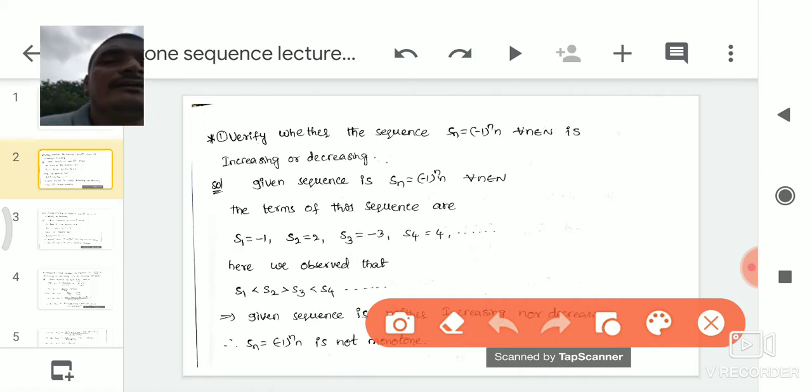Here we observe a relation between the terms of the given sequence. That is, here S1 is less than S2 and S2 is greater than S3 and S3 is less than S4 and so on. Here there is no relation between the terms. That's why the given sequence Sn is equal to minus 1 power n into n is neither increasing nor decreasing sequence.